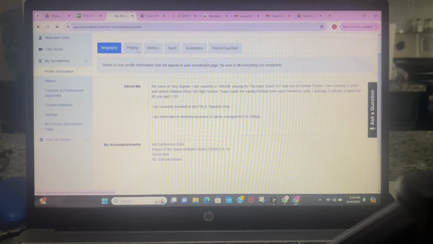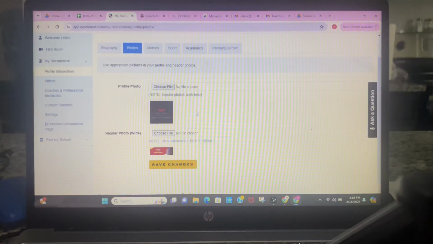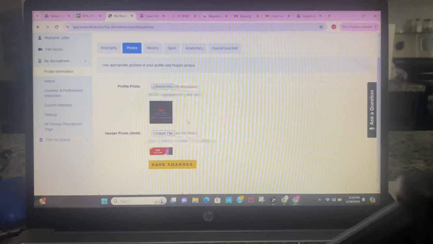All right, photos. Any type of photos that don't have explicit words on them, no middle fingers up, all that stuff. We're not doing gang signs. We're not doing all that. Just make sure it's a regular football photo or headshot. It can be uploaded here, as a header or something. Make sure it's suitable for what we're trying to get done here. We're trying to get a scholarship, so we want to make sure we have everything that we need.